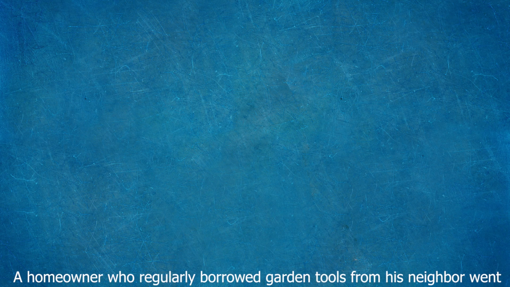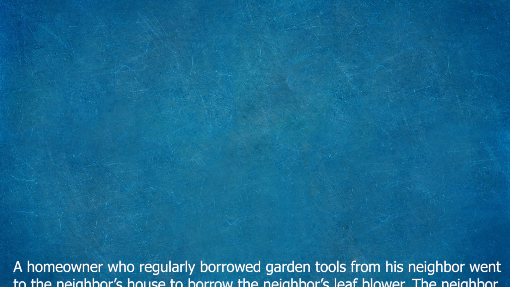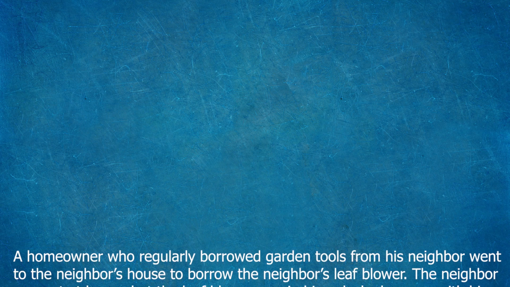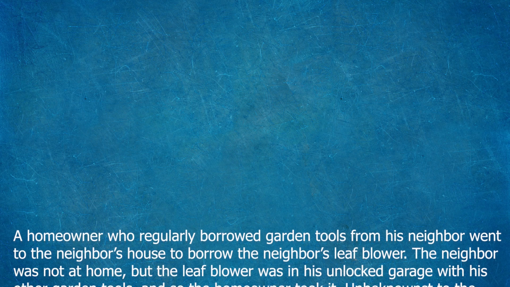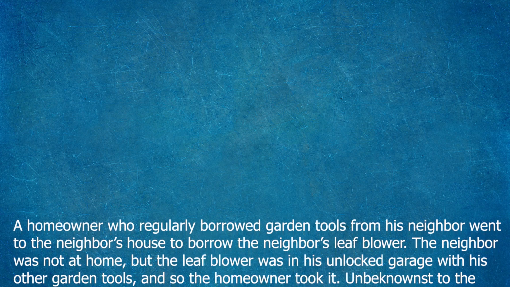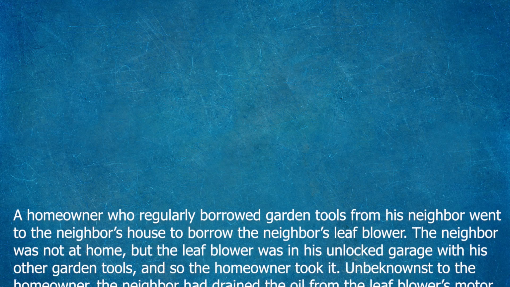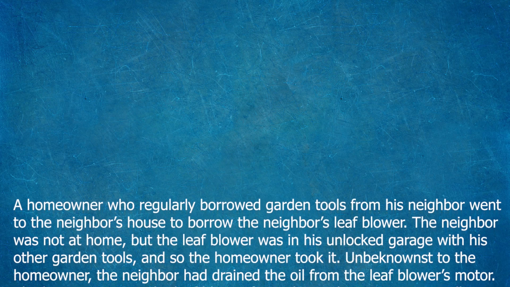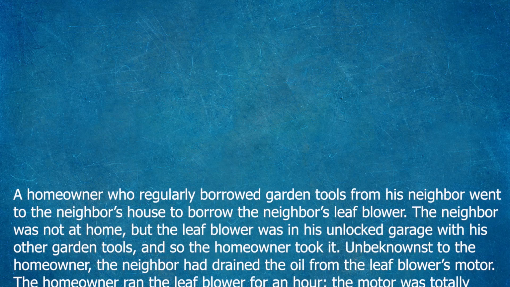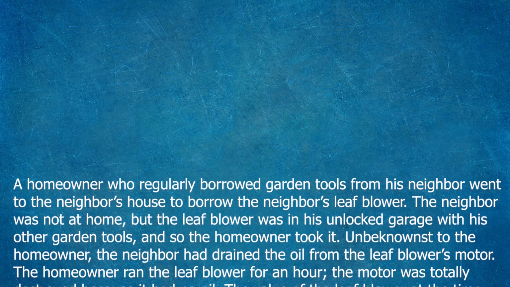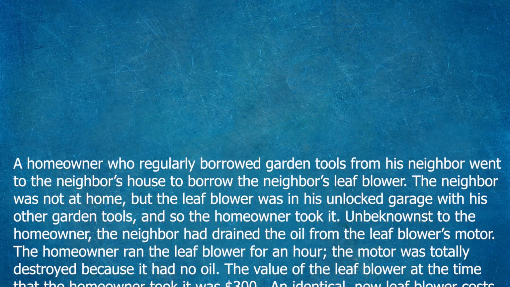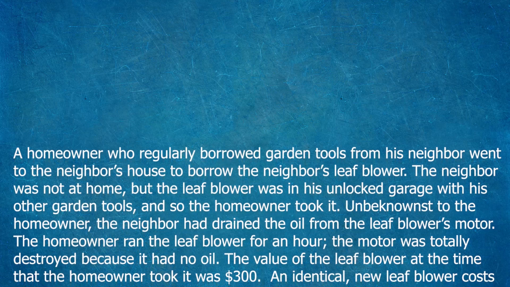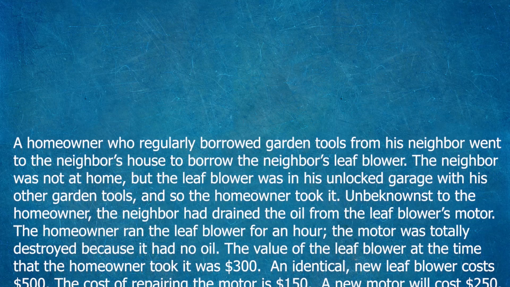A homeowner who regularly borrowed garden tools from his neighbor went to the neighbor's house to borrow the neighbor's leaf blower. The neighbor was not at home, but the leaf blower was in his unlocked garage with his other garden tools, and so the homeowner took it. Unbeknownst to the homeowner, the neighbor had drained the oil from the leaf blower's motor. The homeowner ran the leaf blower for an hour. The motor was totally destroyed because it had no oil. The value of the leaf blower at the time that the homeowner took it was $300.